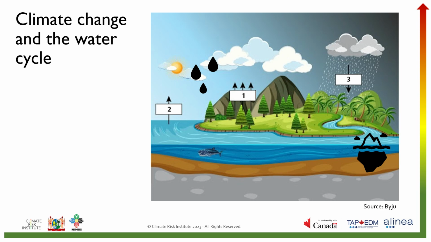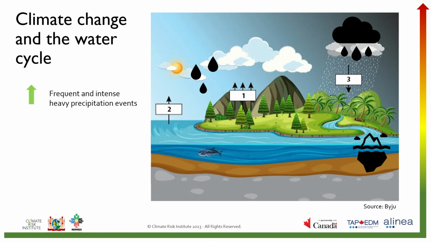to the water cycle. This can result in changes to normal precipitation patterns related to the amount, timing, and distribution of precipitation. So we could see more frequent and intense heavy precipitation events where a lot of rain falls at one time. We could also see changes to seasonal precipitation, so for example, an increase or decrease in certain months. Finally, we could see a change in the overall total precipitation.